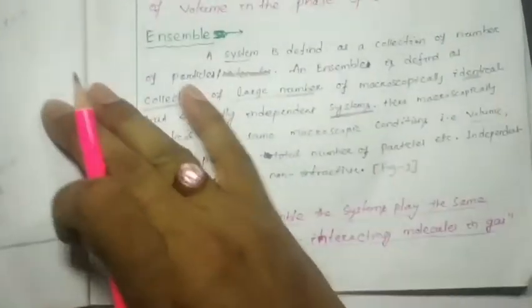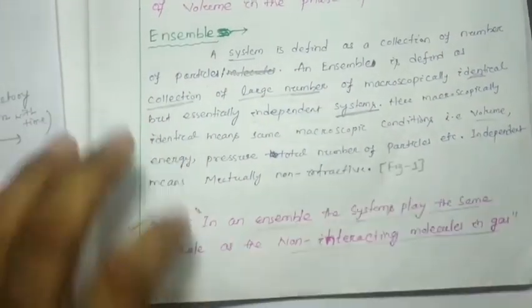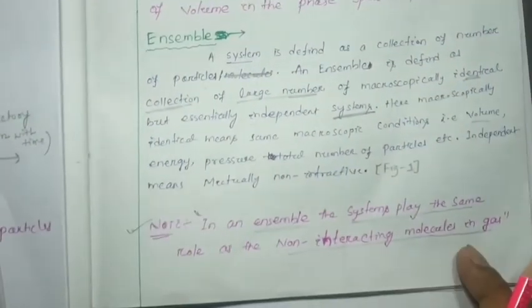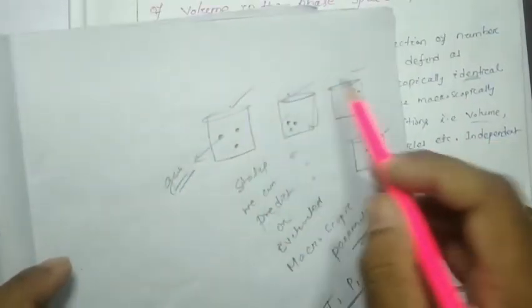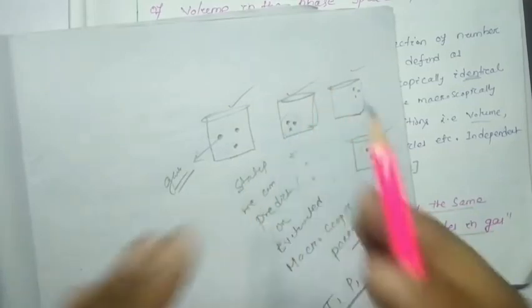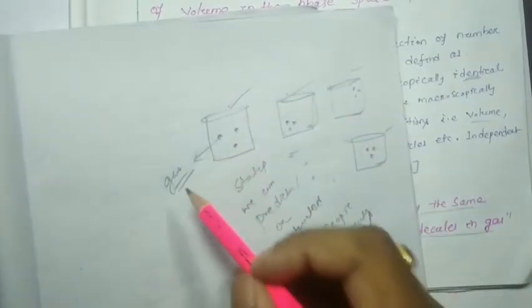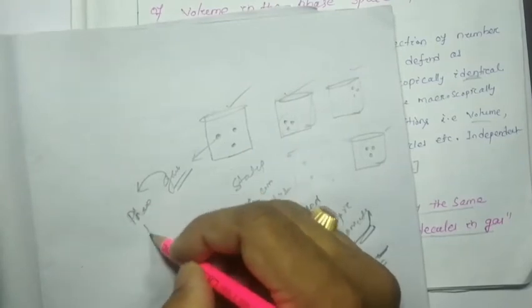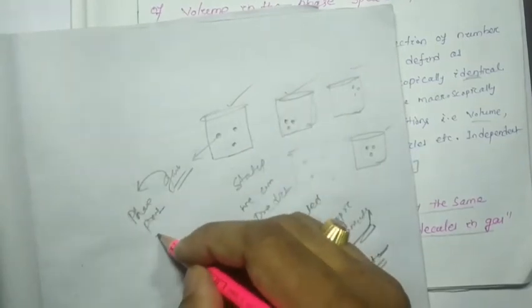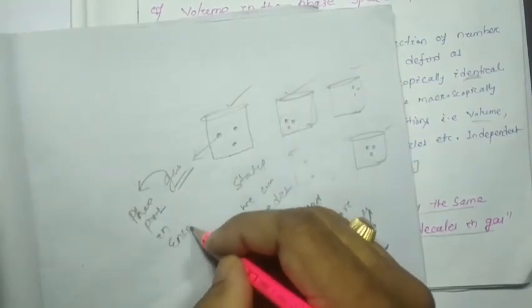In an ensemble, the system plays the same role as the non-interacting molecule in a gas. In the example I explained here, the gas molecule represents a phase point in the ensemble.